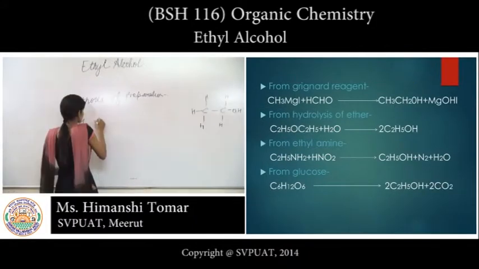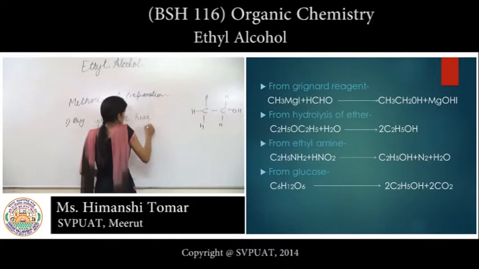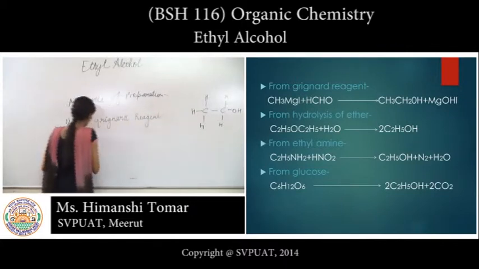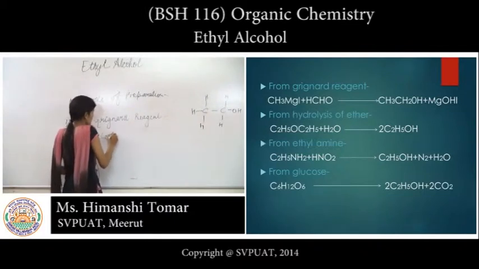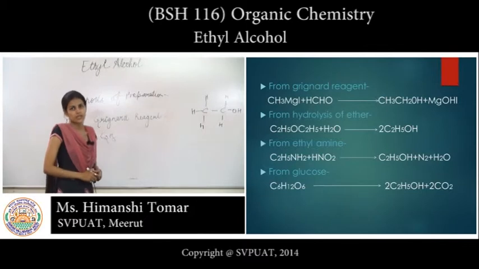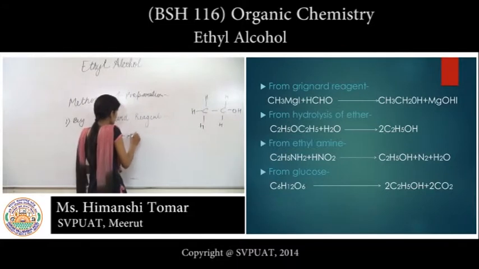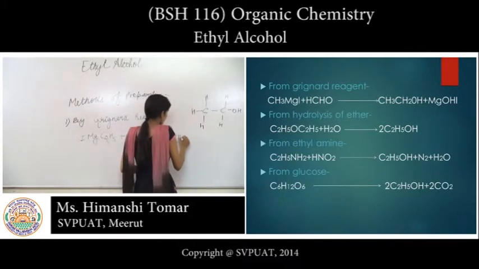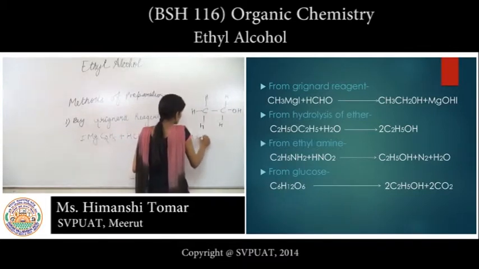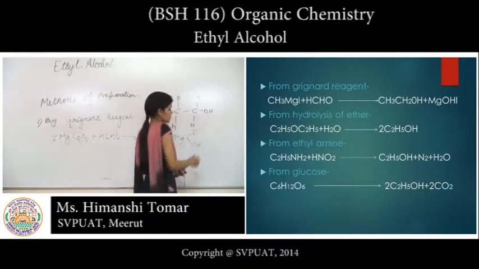The fourth preparation is by Grignard reagent. The formula of Grignard reagent is C2H5MgI or RMgX. When it reacts with formaldehyde HCHO, it gives C2H5OH plus Mg(I)OH.